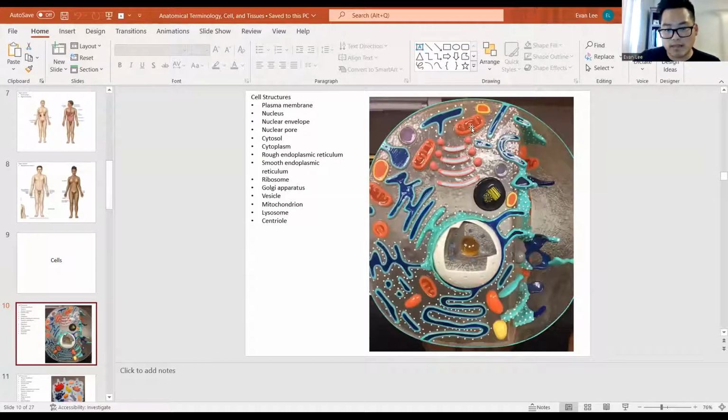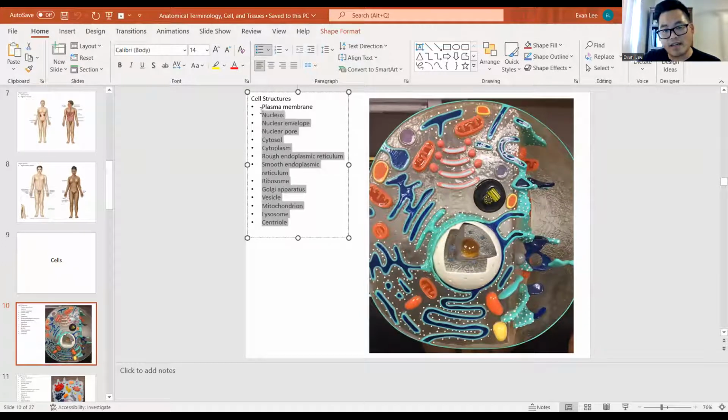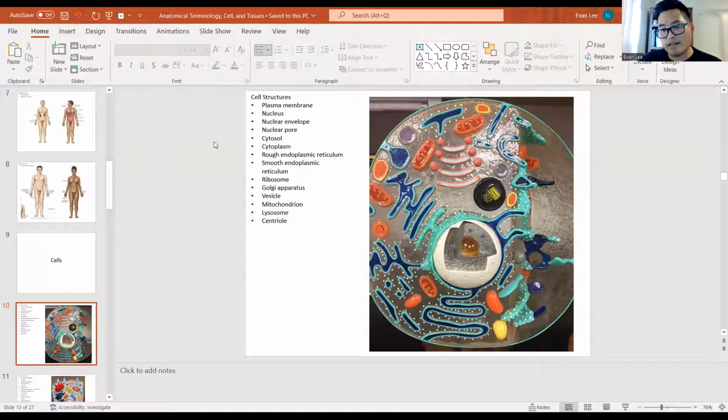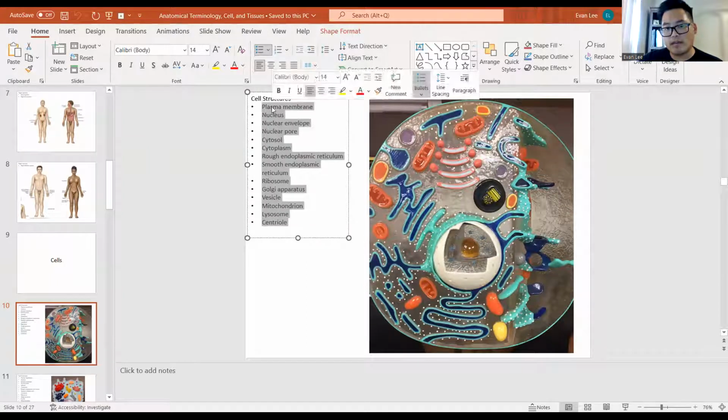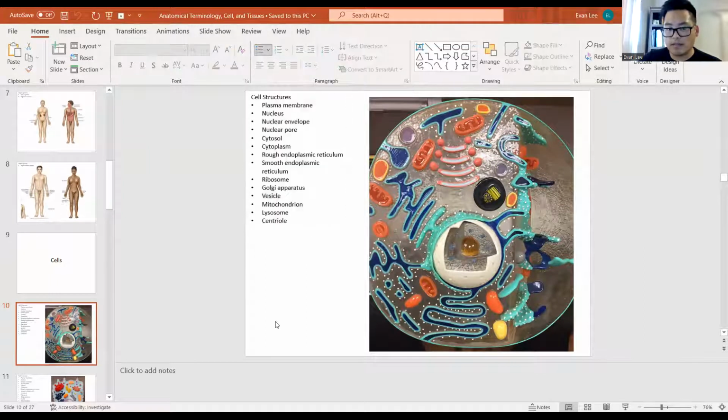But basically, what you want to do is try to identify everything from the structure list on this image. And luckily, you have a list right over here on the left-hand side, which tells you everything that you can see on this picture. So your goal is to be able to find all of these on this picture. And you can use whatever resources you like, but I would use the PowerPoint. If you would like to, you can use the book, but the videos should also help you with going through this as well.